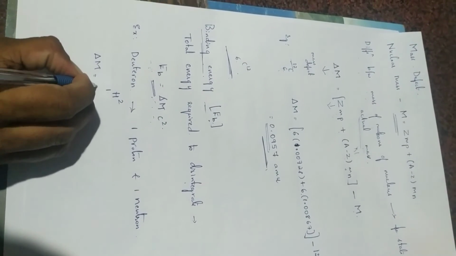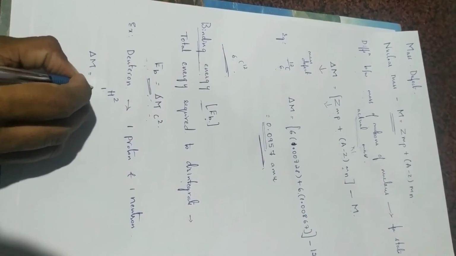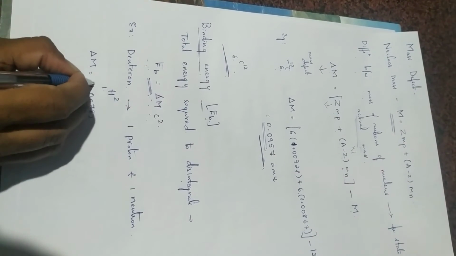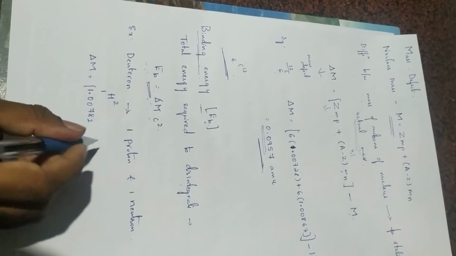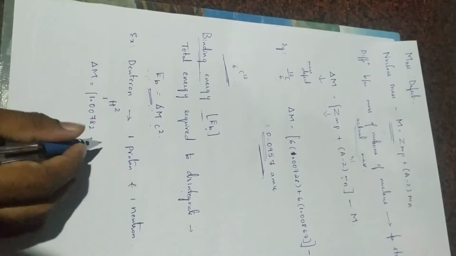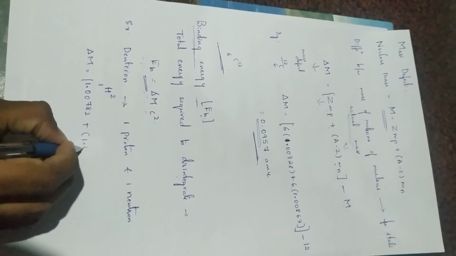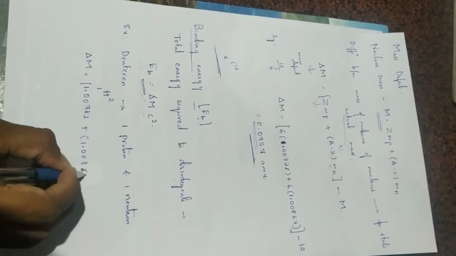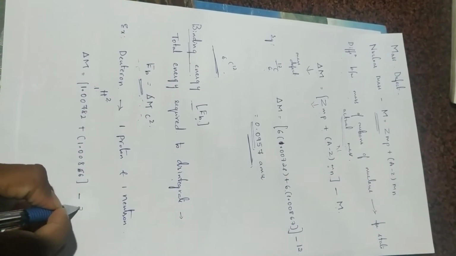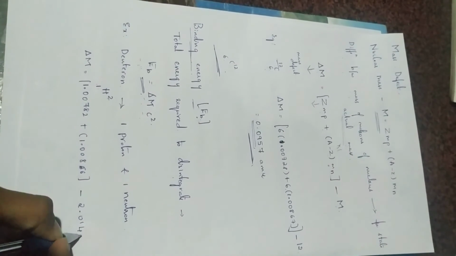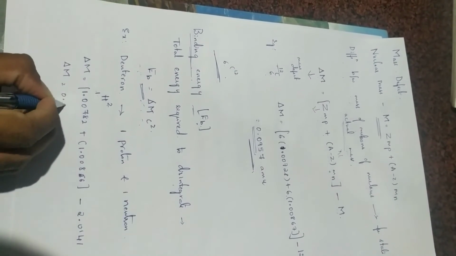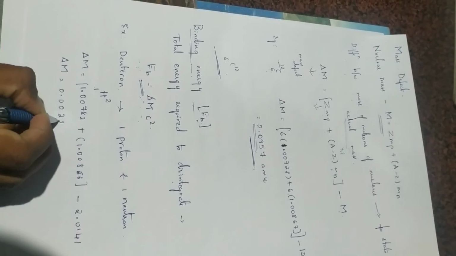We know Z here is 1, and we know the value of mp, plus A minus Z, 2 minus 1 is 1, so you can directly write 1.0086 minus the actual mass, that is 2.0141. Now if you calculate, you will get 0.0022 u.